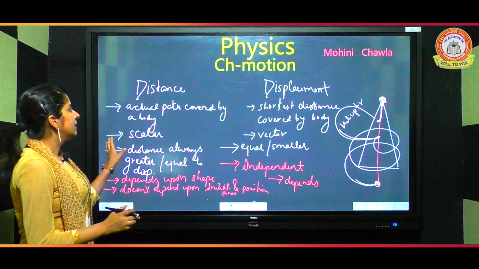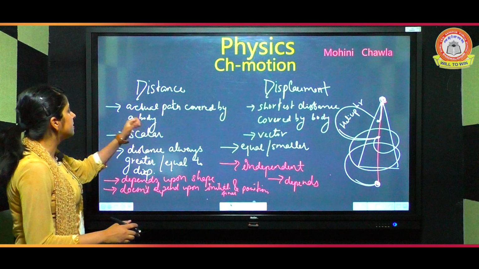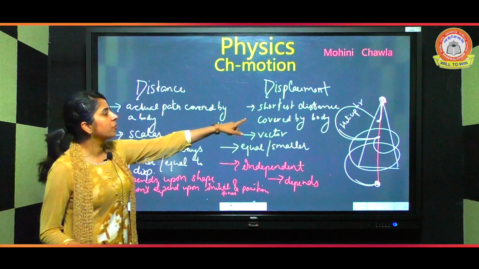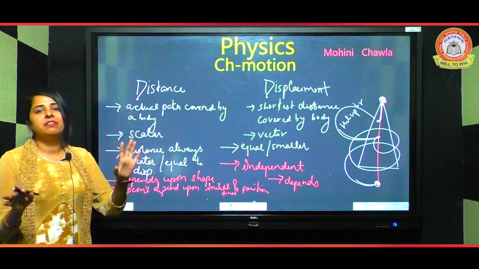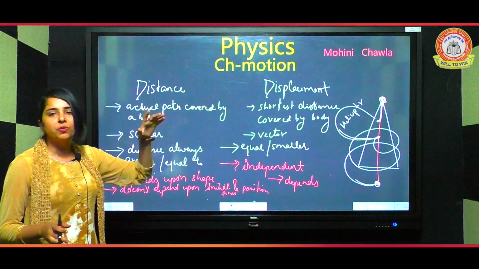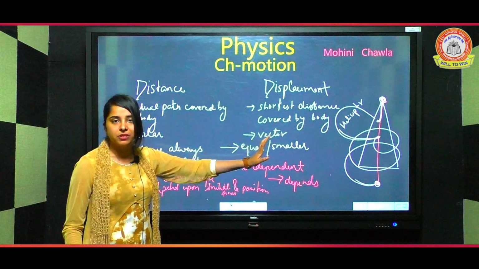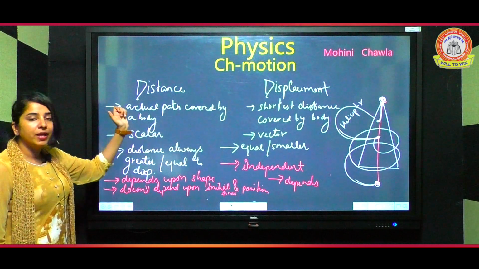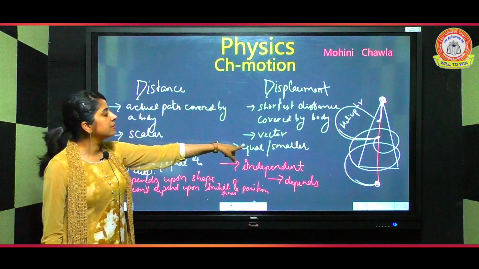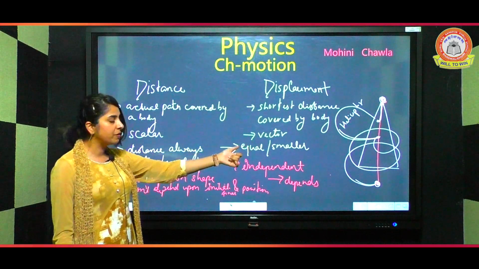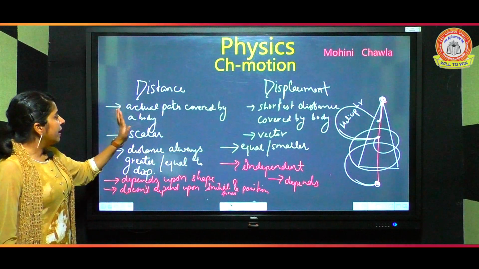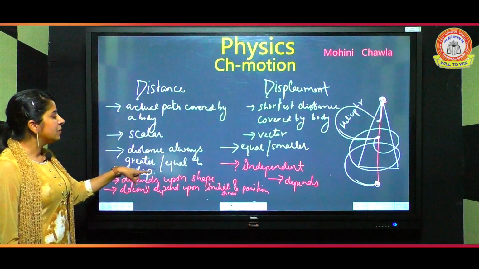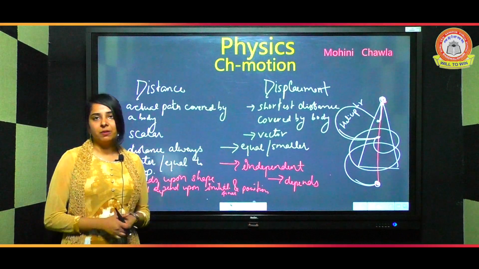So this is all about distance and displacement. We can just sum up. Distance is the actual path covered by a body. Displacement is the shortest path. Whether you go by swimming or by flying, displacement has no use for that, it just checks the initial and final position. Distance is a scalar quantity, displacement is a vector quantity. The value of distance is always greater or can be equal, but the value of displacement is always smaller or can be equal. Distance doesn't depend upon the initial and final position, but displacement depends. Distance depends upon the shape, but displacement doesn't depend upon the shape.